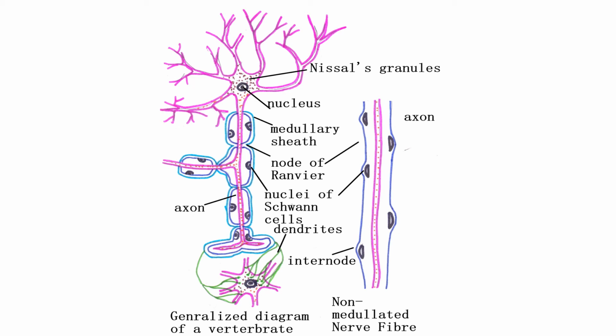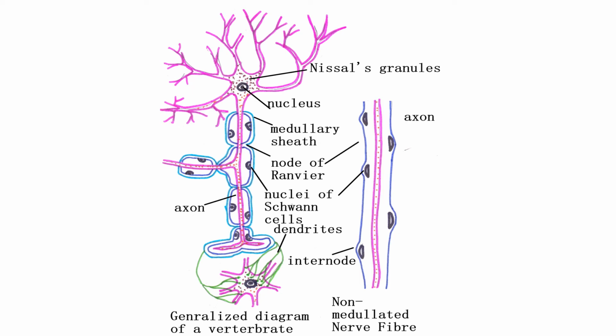Synapse. The functional junction between the dendrites of one neuron and the axon of another neuron is commonly called a synapse. Functions of the synapse: it transmits impulses from one neuron to another neuron or cells. It can transmit impulses in only one direction. It is very vulnerable to the action of many chemical compounds.